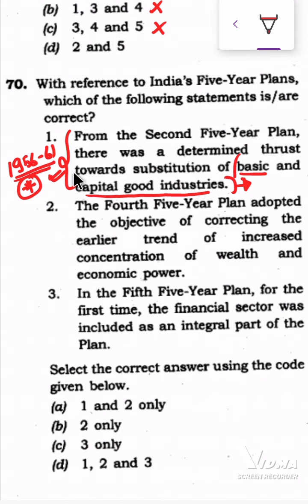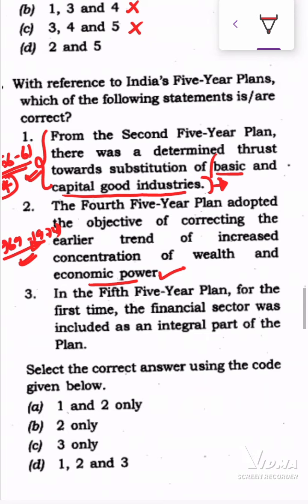Statement 2 says the fourth five-year plan adopted the objective of correcting the earlier trend of increased concentration of wealth and economic power. This is absolutely right. The fourth five-year plan ran from the year 1969 to 1974. Smt. Indira Gandhi came and she gave the slogan "Garibi Hatao" and everything. So it was actually there to reduce or correct the earlier trend of increased concentration of wealth and economic power in the country. Statement 3 says in the fifth five-year plan, for the first time, the financial sector was included as an integral part of the plan.